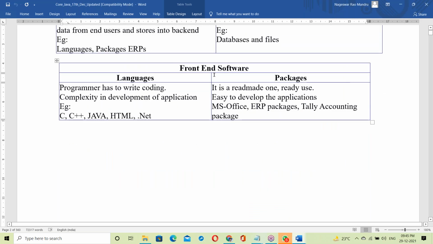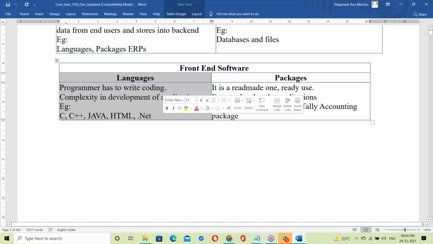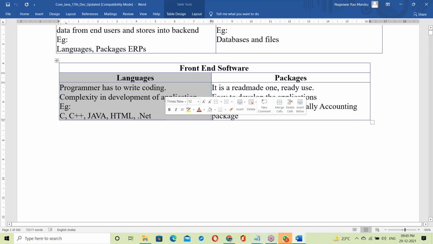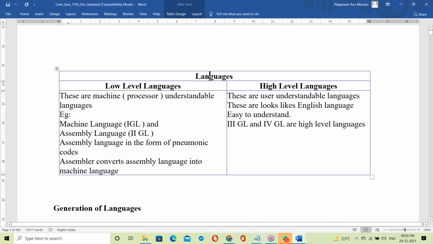In the front end, there are languages and packages. What is a package? A package is ready-made, ready to use. For example, MS Office, Tally ERP, the Tally accounting package. With these packages there is no coding, you can use them directly. With languages, we should write the code. Java comes under languages. So let us move to languages.